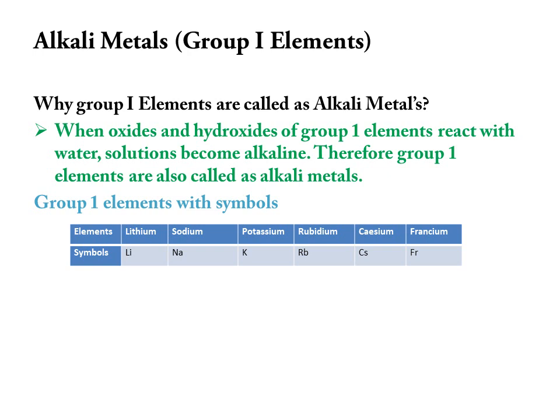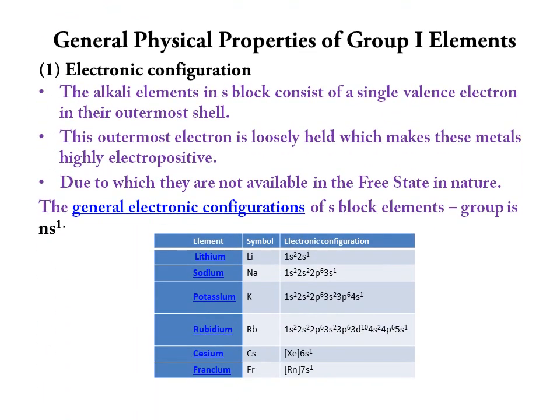Li stands for lithium, Na stands for sodium, K stands for potassium, Rb stands for rubidium, Cs stands for cesium, friendship, Fr stands for francium. Now we will discuss the general physical properties of group 1 elements one by one.